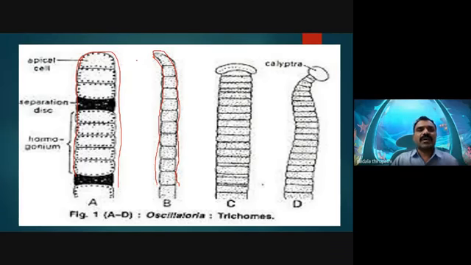But in this trichome, we observe the shape of the cells varies from Nostoc and Anabaena. And we clearly observe the apical cell of the trichome is a special type of cell, which we call the calyptra.